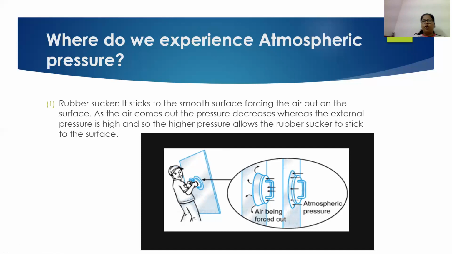And when you want to remove that rubber sucker from the smooth surface, you need to apply a force which should be higher than the atmospheric pressure applied on the external surface. So when you apply a higher force, the rubber sucker will ultimately come out.